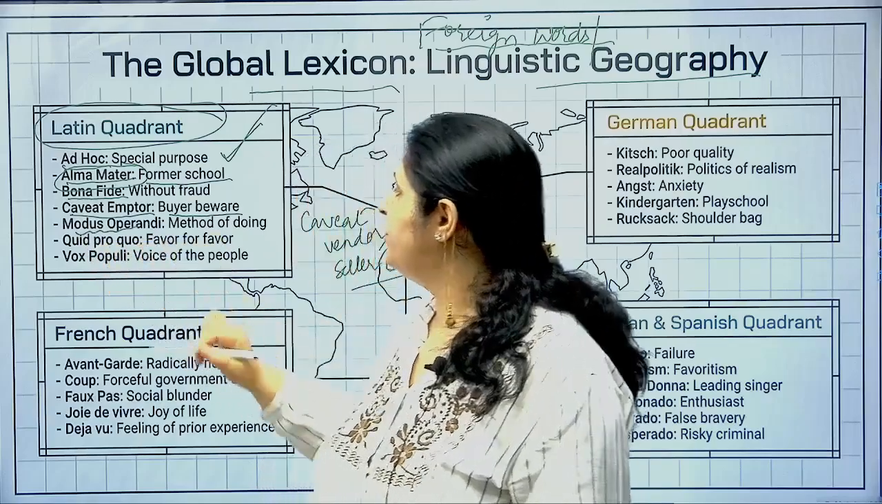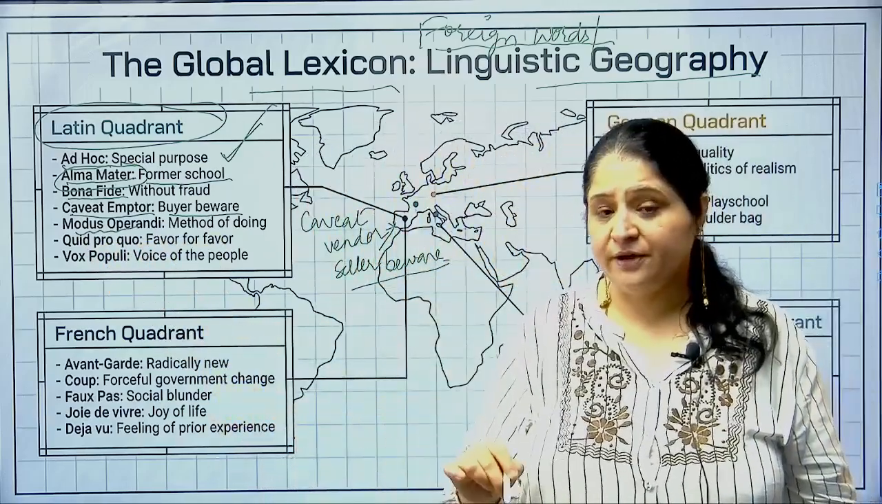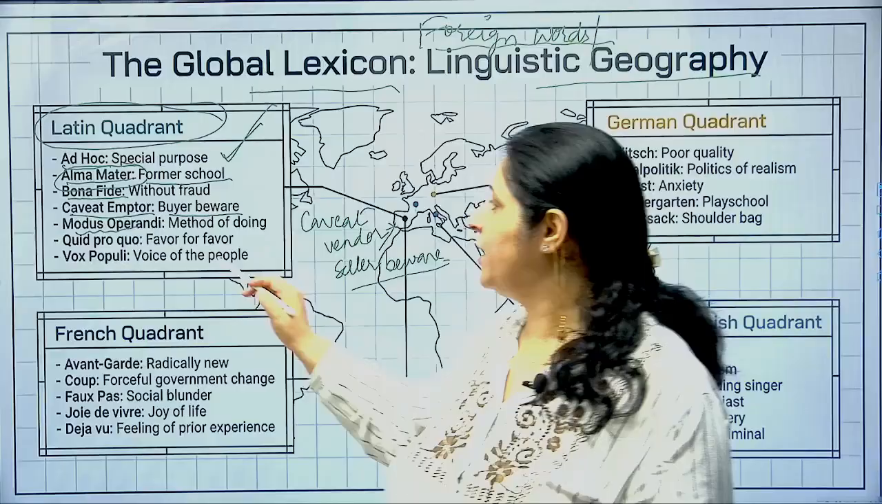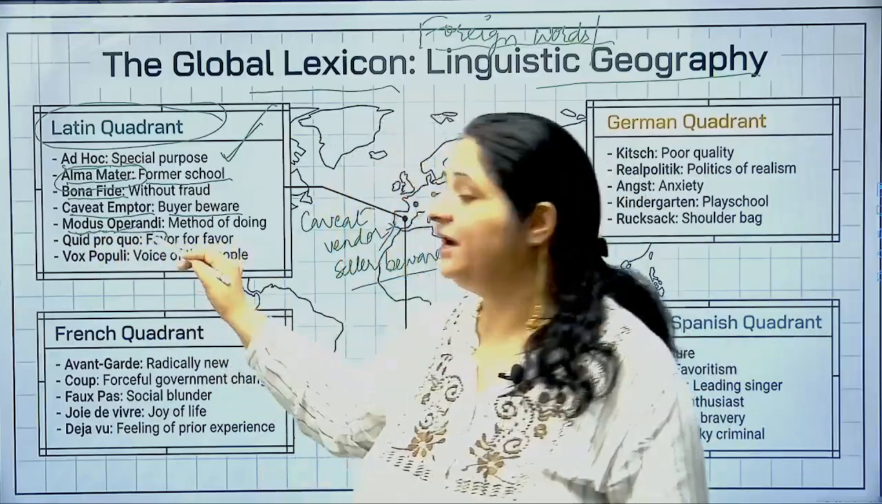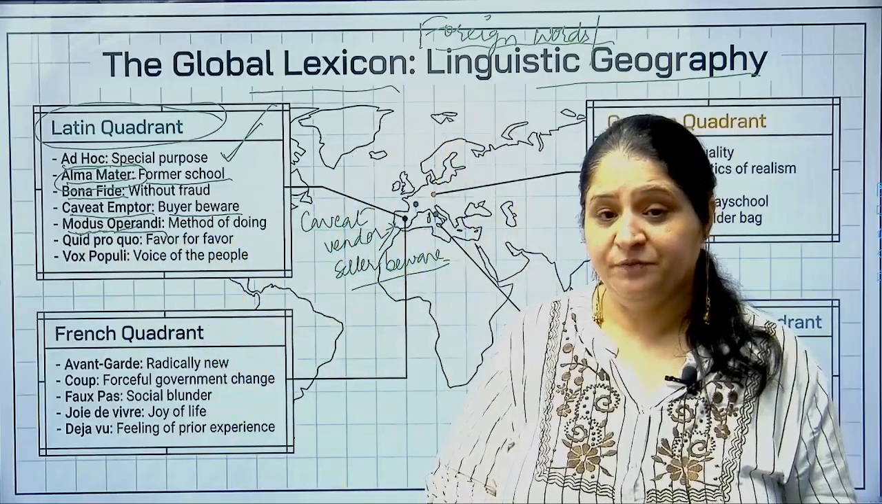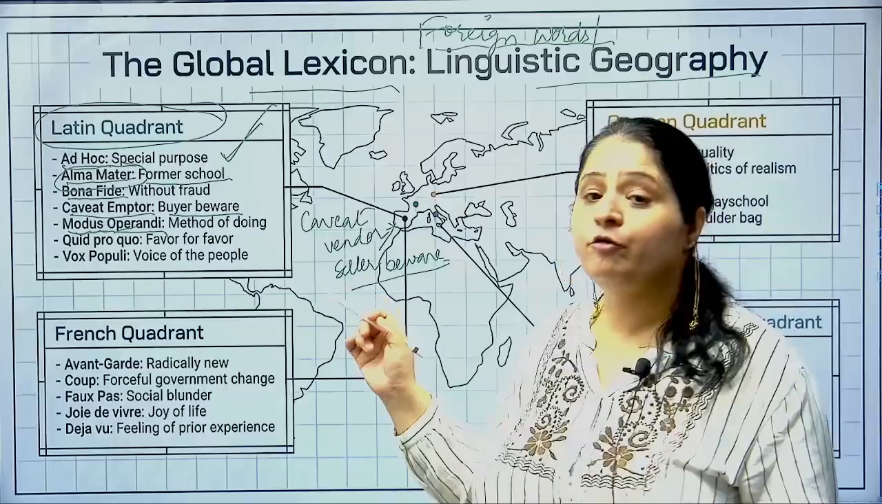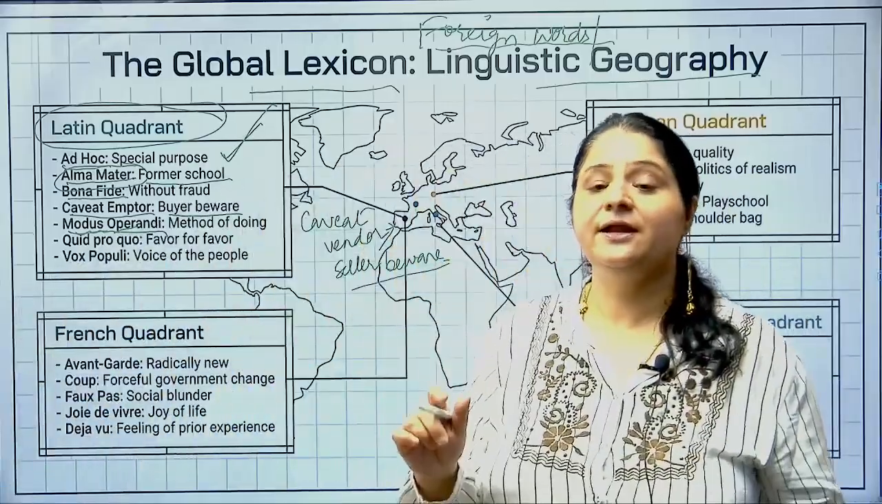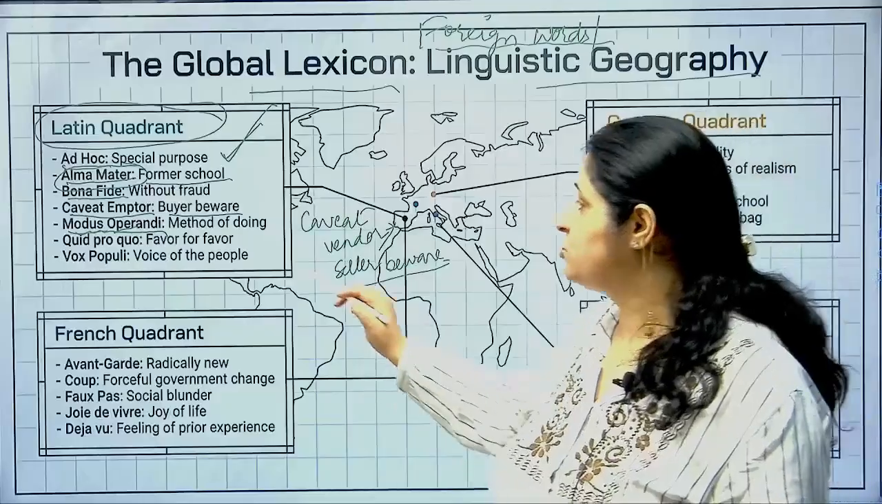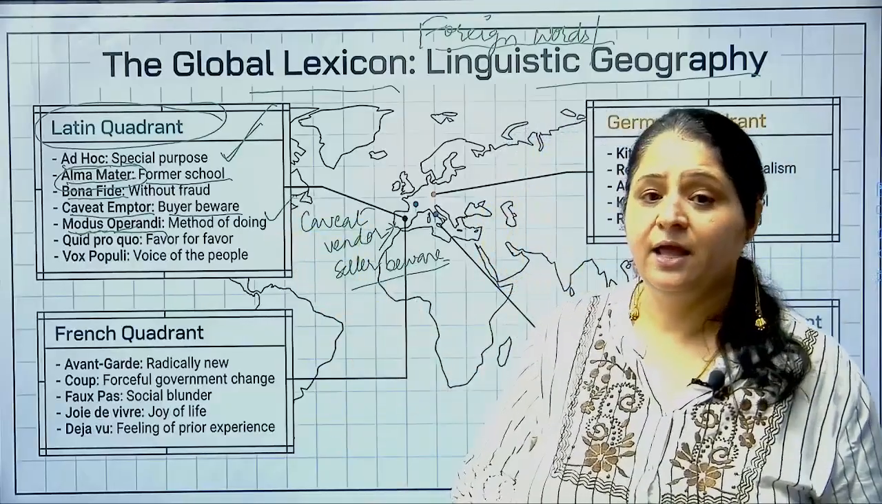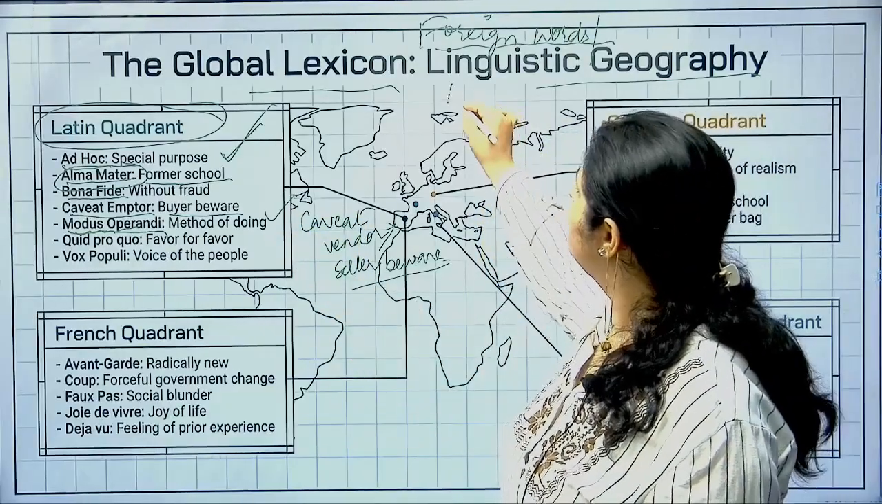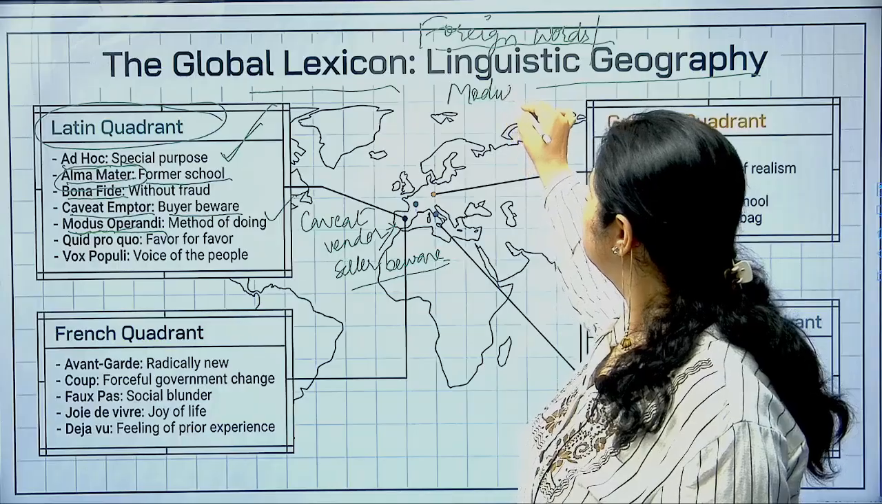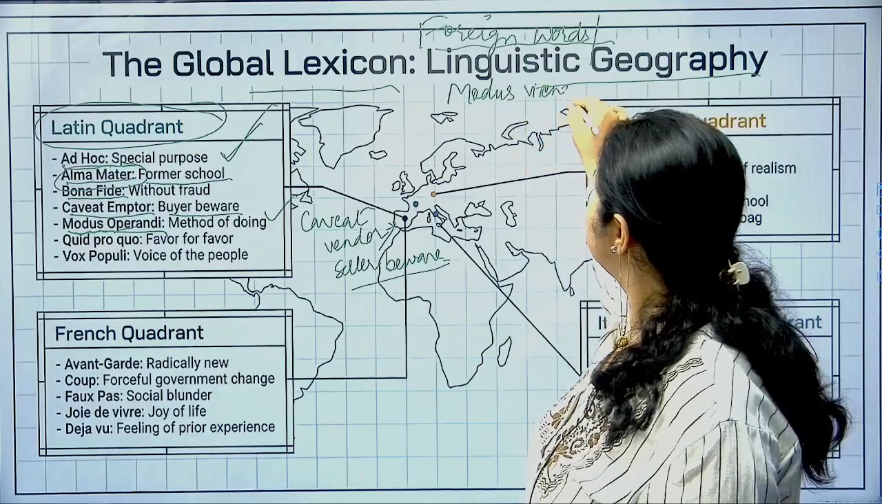Moving ahead, now we have modus operandi. Right, now modus operandi का देखो क्या मतलब है. Modus means mode of, operandi means operations. Right, so mode of operation, method of doing something. Method of doing something is called modus operandi. Now there's another term which is called modus vivendi. Again a Latin term, modus vivendi.